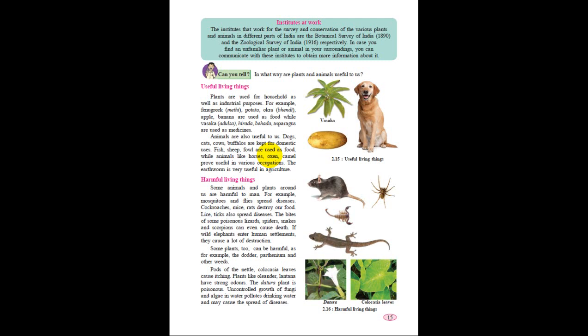Some animals are very harmful, but in the same way, some plants are also harmful. A very common example is the Datura plant, which is poisonous in nature, and the uncontrolled growth of fungi and algae pollutes our water. You might be aware of what algae and fungi are. They are very small types of plants which usually grow on the water layer, and they turn our water infected, which is not good for our health. Uncontrolled growth of fungi and algae in the water pollutes drinking water and may cause the spread of disease.